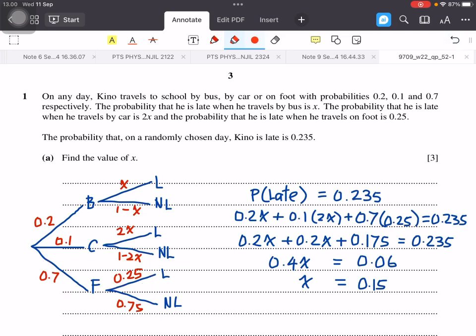So we total it and equate with 0.235. We have this equation, and solving that equation, we find that the value of X is 0.15.